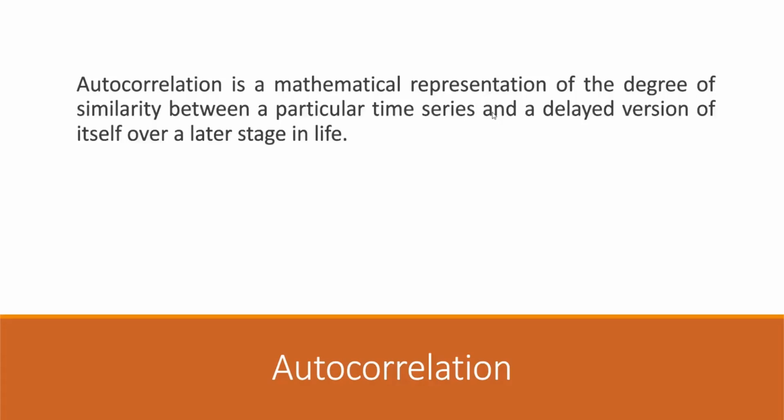And autocorrelation plots are commonly used tools for checking randomness in a data set. It also examines the relationship between the current value of a variable and its previous value. And sometimes it is also known as lagged correlation or serial correlation.